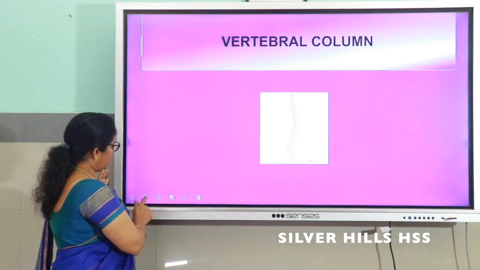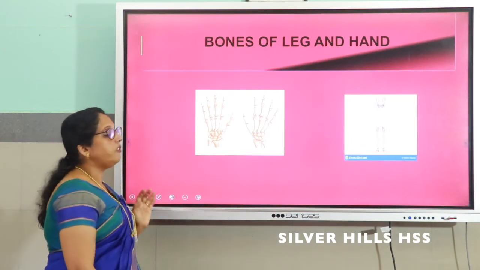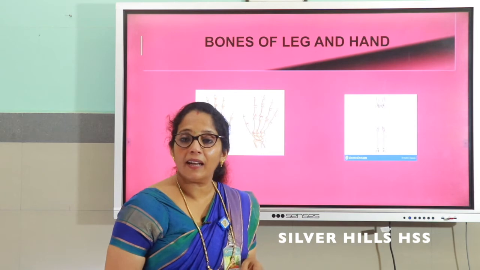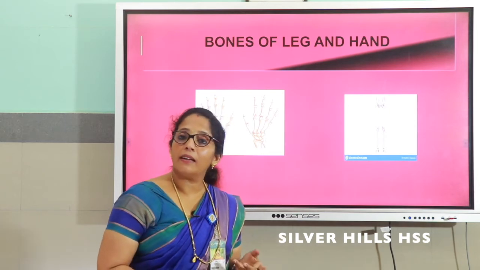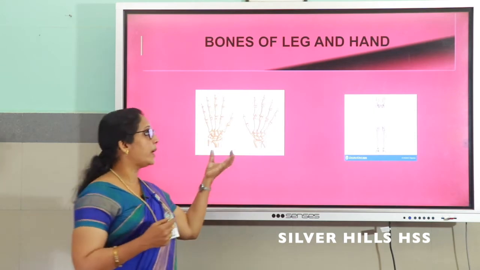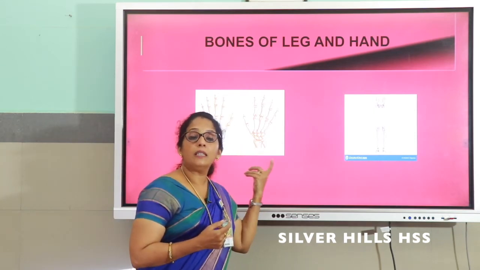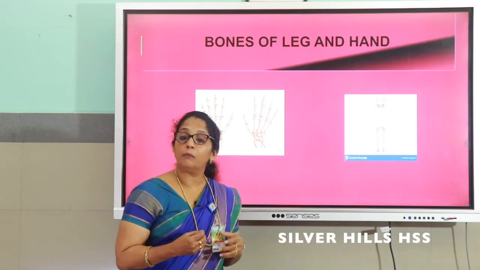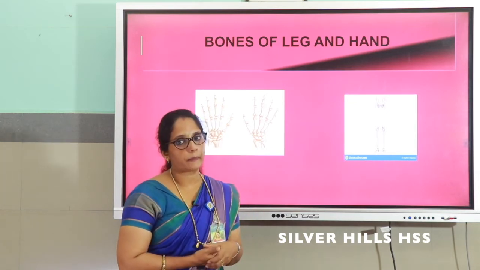Then another part is bones of leg and hand. What is the use of these bones of leg and hand? Bones of leg and hand are used for moving. Small bones are joined together in these legs as well as hand, and this helps in the movement of our body.